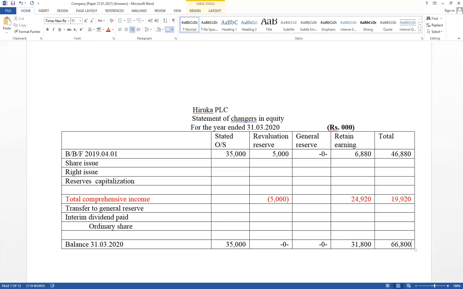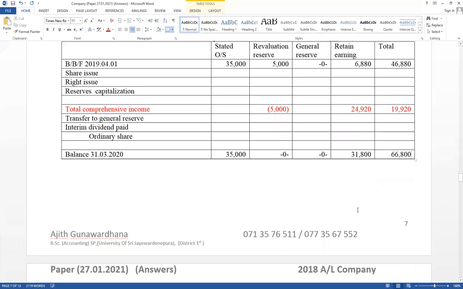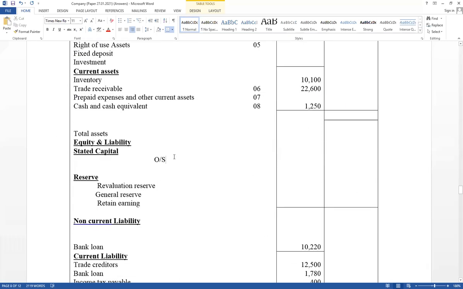Right, then those should be recorded financial position. Ordinary shares 35,000. Retained earning 31,800. Ordinary shares closing balance also equal 35,000. And revaluation reserve 0. Revaluation reserve account balance not available.